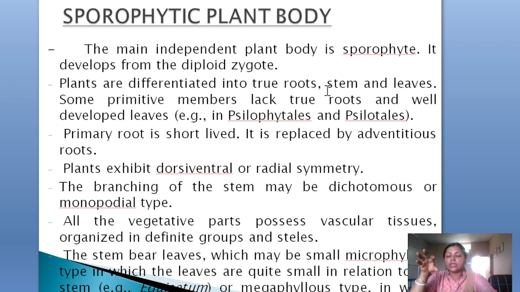There you can also see medullary rays or pith. The stem bears the leaves, as I told, which may be microphyllous or megaphyllous types.